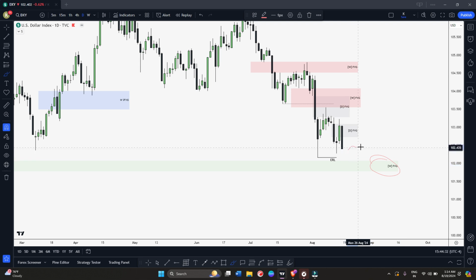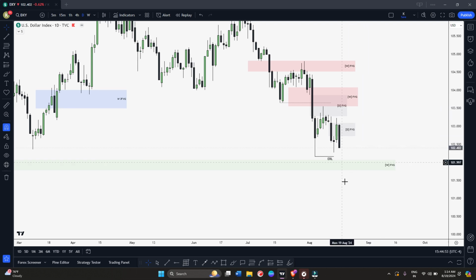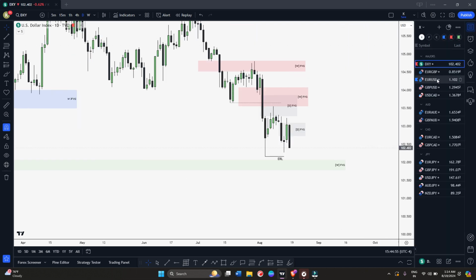So if I'm looking for a bearish move on DXY, I'll be looking for longs on EURUSD. So I'm still bullish on EURUSD. Let's see. Monday can be a consolidation, or maybe we can look for continuation downside. I'll see if I get any setup on swing. Definitely I'll take it, but let's see how it plays out. So let's discuss EURUSD.